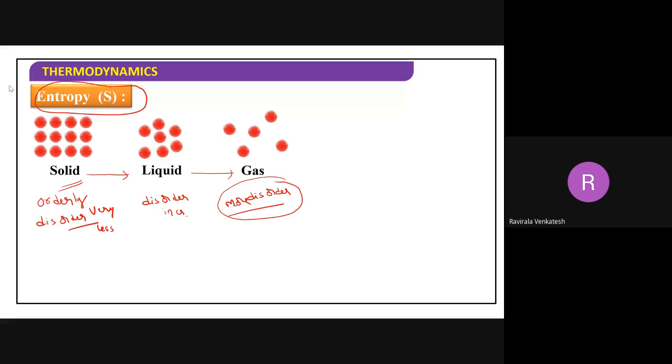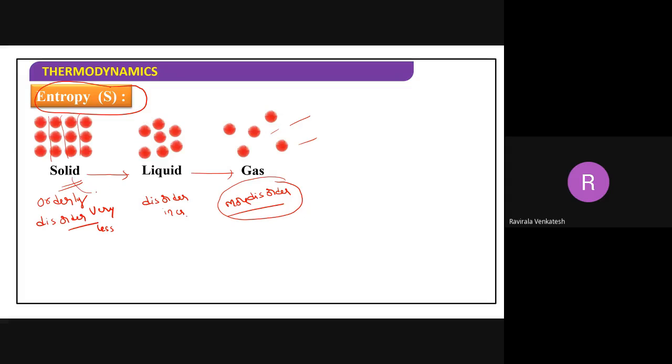Now you tell me, beta, do you want to be in the classroom or on the ground, where will you feel good? Ground, sir. Why? Because on the ground you will be free. Similarly, even molecules and particles want to be in disorder. They don't want this type of order or discipline. They want to be free.